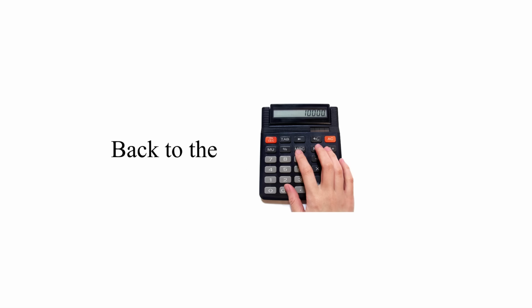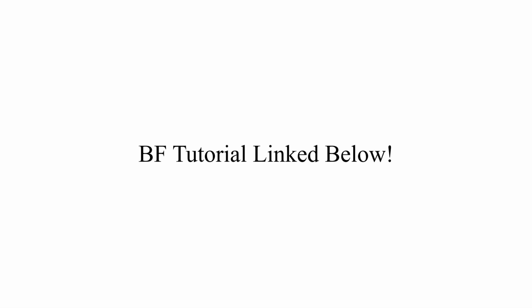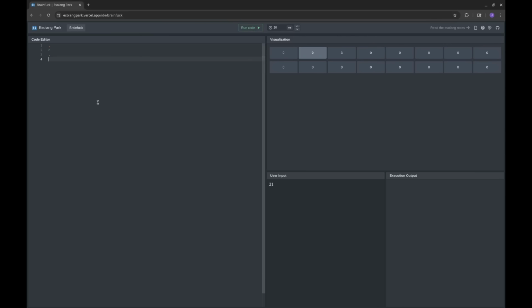Alright, sorry for that tangent, I really do love BF, but back to the calculator. Coding in BF is pretty simple as, like I said, there's only 8 possible commands. BF has cells which store integer values 0 to 255, and you can add and subtract from these cells. If you want to learn more, I've linked a BF tutorial in the description. We take user input for the first cell, then again for the second, and add them together. It is really that simple.